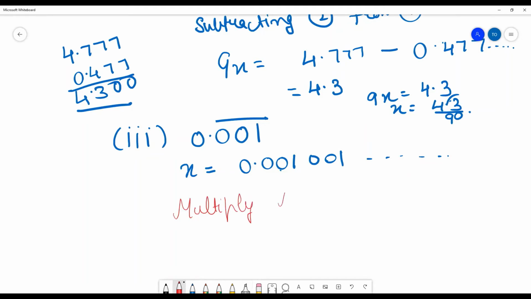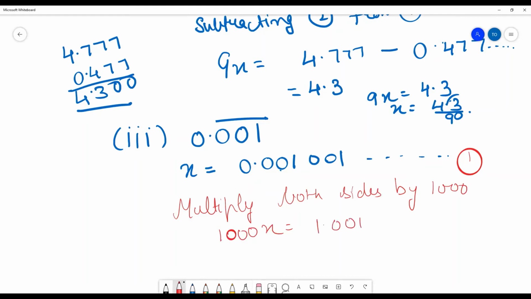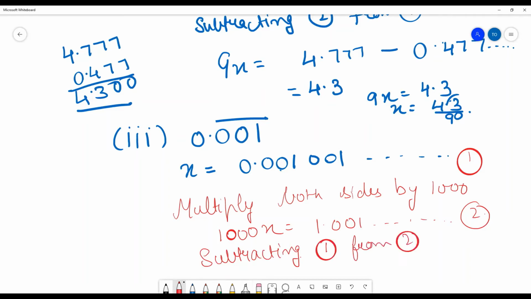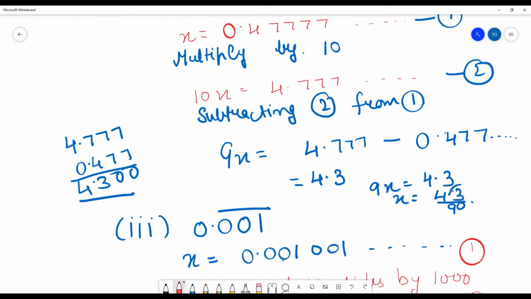Yes. So multiply both sides by 1000. So you are multiplying it by 1000. So what you are getting here? 1000x is equal to 1.001. Again, it's coming like this. This will be the second equation. So what we will do? We will subtract again. Subtracting 1 from 2. Okay. See, here also you should write subtracting 1 from 2, because this is not 2 from 1, this is 1 from 2. Okay.